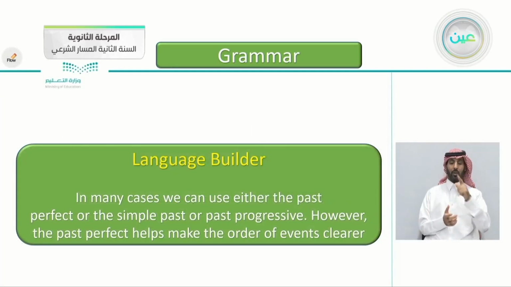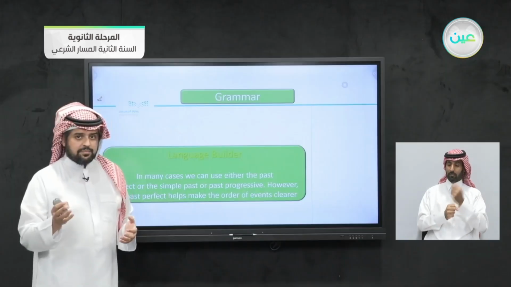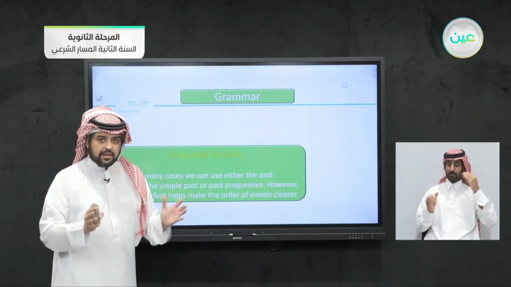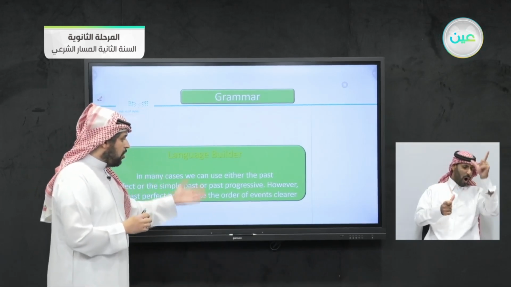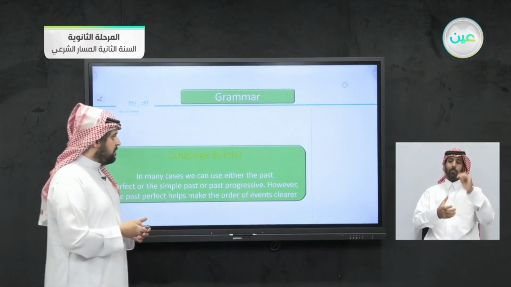Here's a language builder for you, more information for you. In many cases, we can use either the past perfect or the simple past or past progressive. However, the past perfect helps make the order of the events clearer. Some examples, you can use either the past perfect or the past simple, but if you use the past perfect, it will help clear the order of the events, the chronological order of the events.